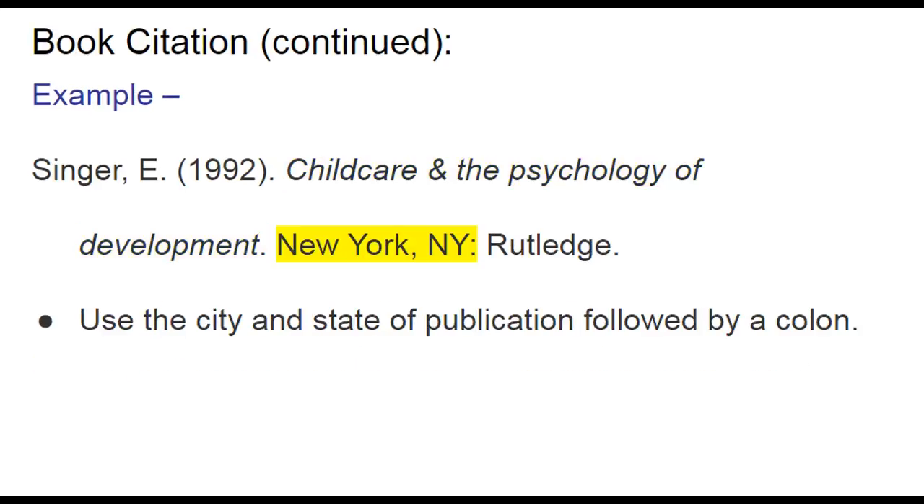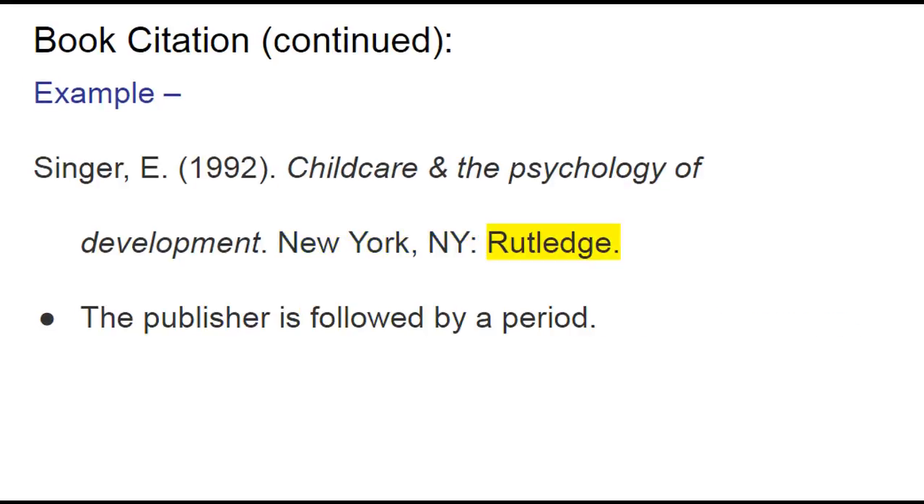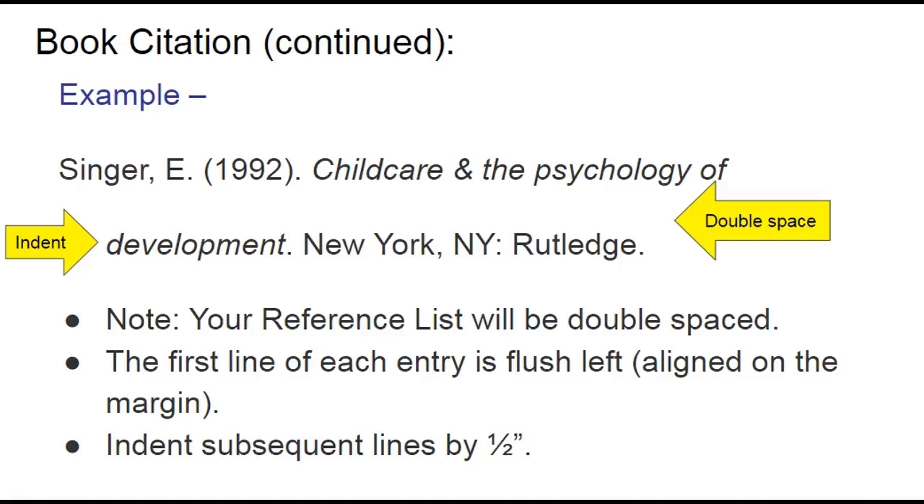The city and state of publication will be recorded next. Remember to place a comma between the city and the state. A colon will follow the state as seen in the example. The publisher will be listed last. The citation will end in a period. Your reference list will be double-spaced. The first line of each entry will be flush left, aligned with the margin. Each subsequent line will be indented by ½ inch.